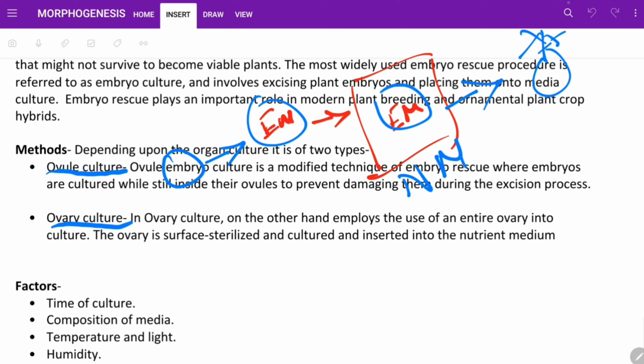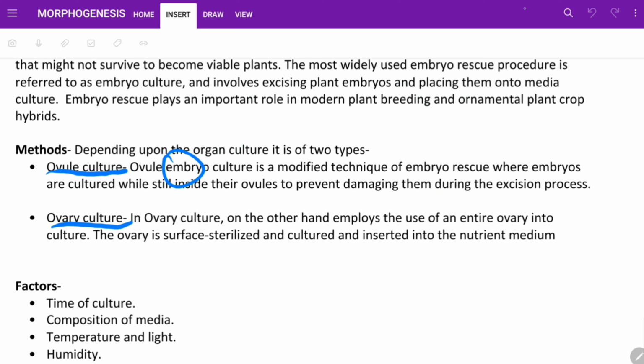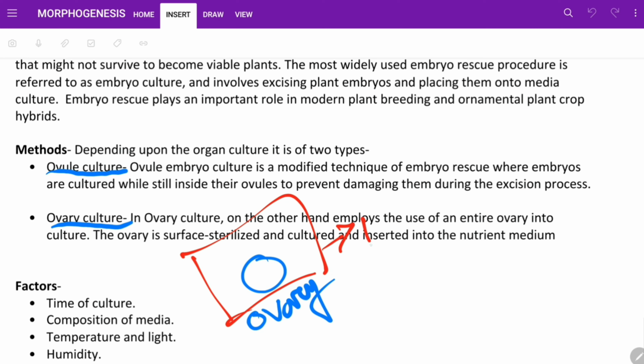So this is ovule culture. And in case of ovary culture, the ovary is wholly placed into a nutrient media, and from there a whole plant is produced. So this is ovary culture and ovule culture.